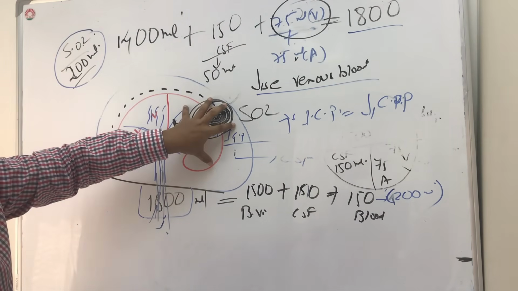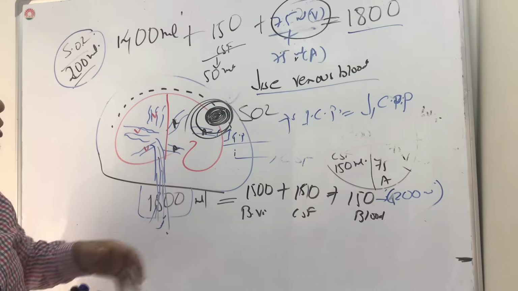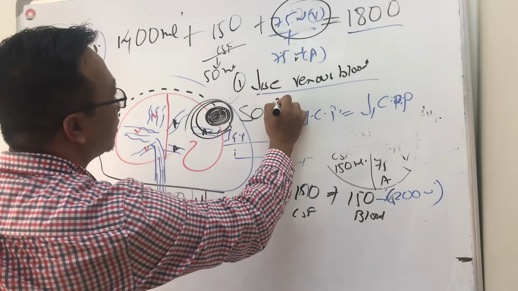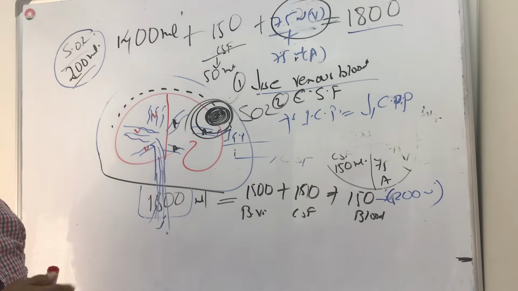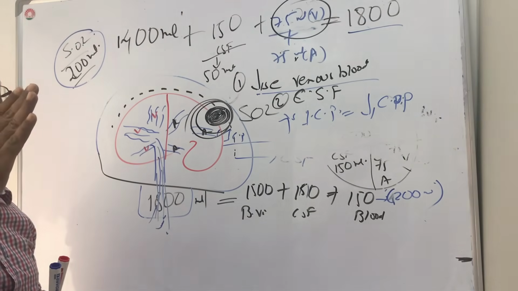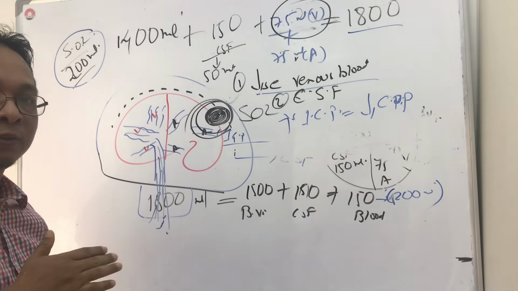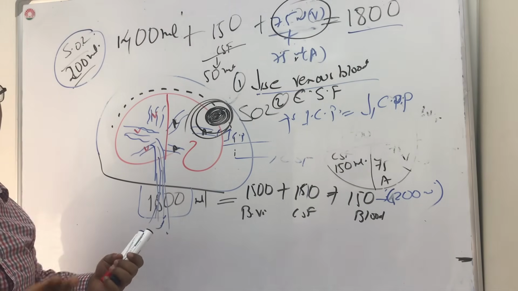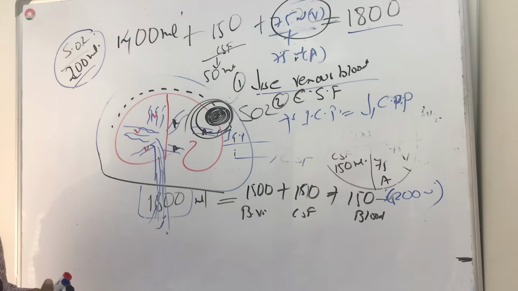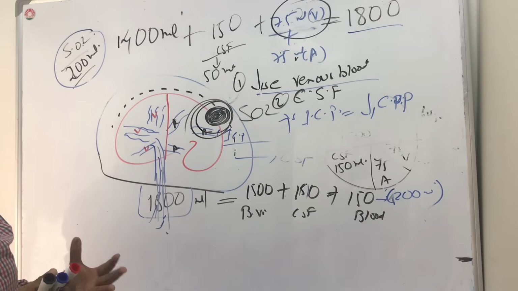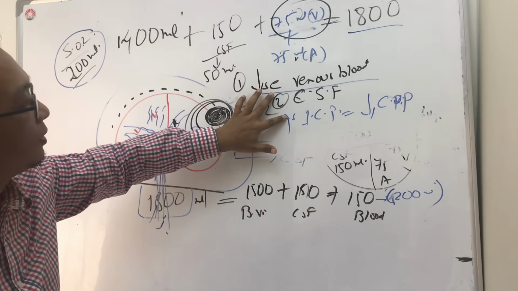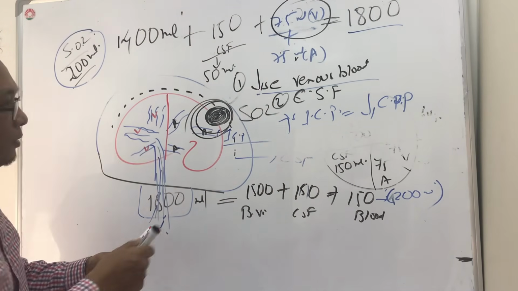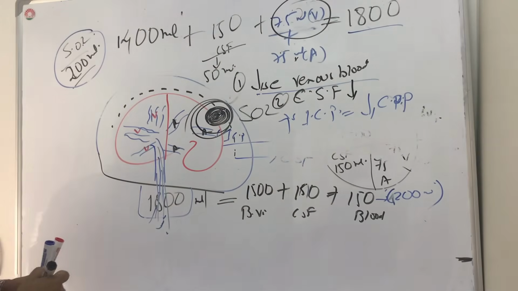So SOL is growing and now CSF has decreased. After decreased venous blood flow, the CSF decreases. So it has still managed that intracranial pressure has not risen. Because if intracranial pressure goes on increasing, then there will be more hazards and more problems coming up. So the brain will try its own thing first. First there is decreased venous blood, then the CSF volume will be decreased.